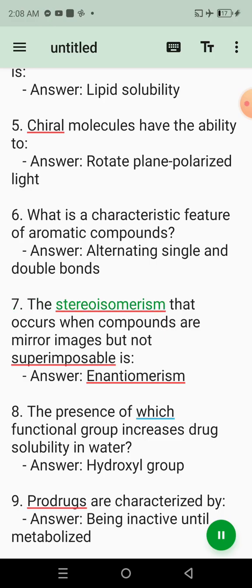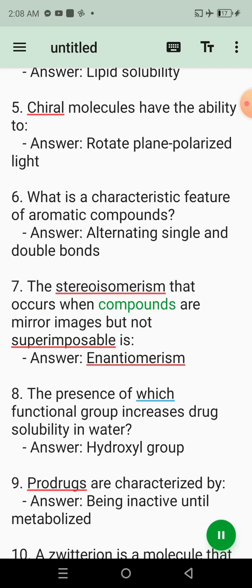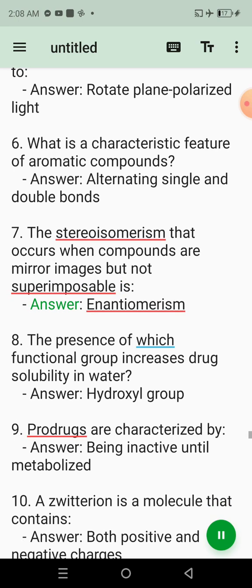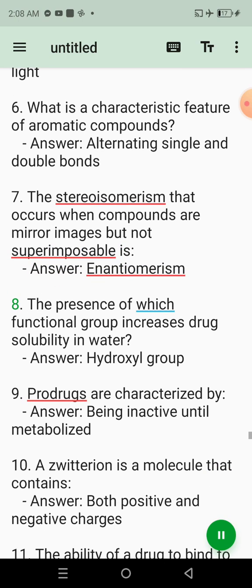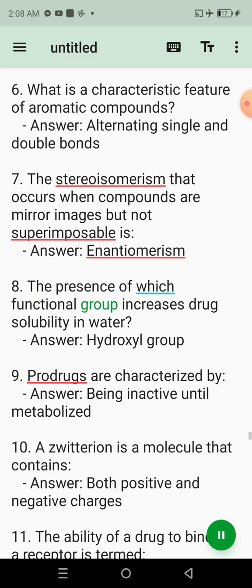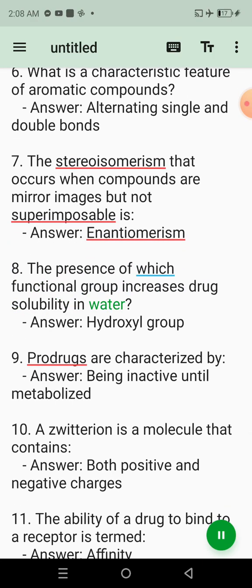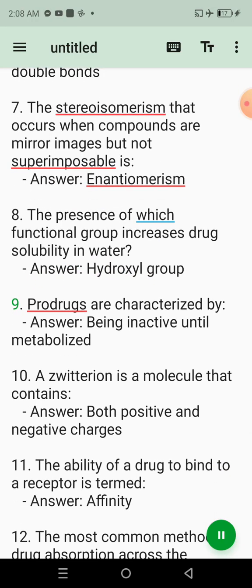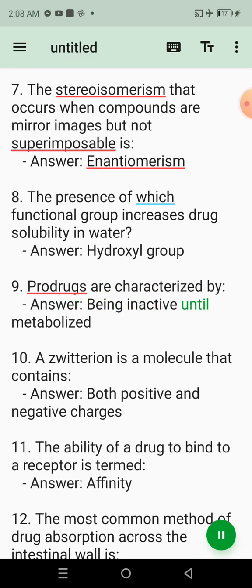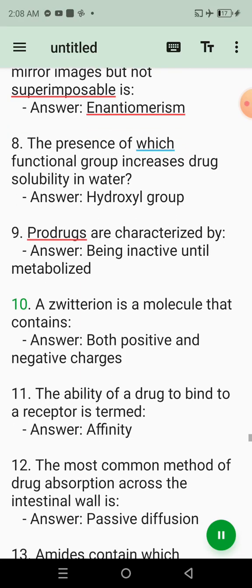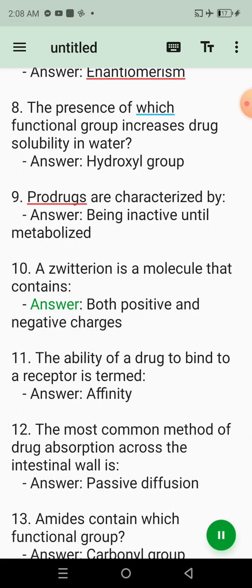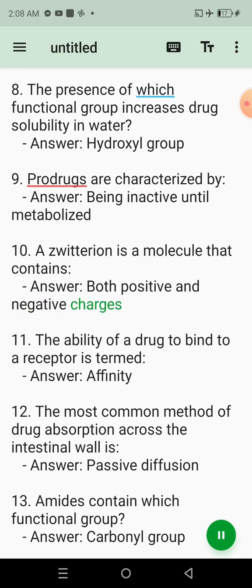7. The stereochemistry that occurs when compounds are mirror images but not superimposable is? Answer: enantiomerism. 8. The presence of which functional group increases drug solubility in water? Answer: hydroxyl group. 9. Prodrugs are characterized by? Answer: being inactive until metabolized. 10. A zwitterion is a molecule that contains? Answer: both positive and negative charges.